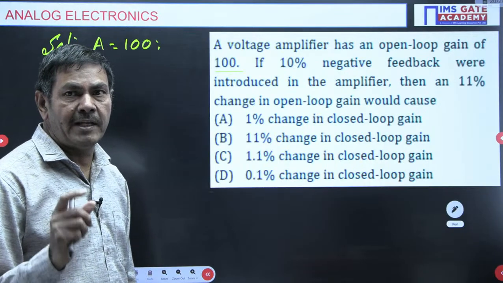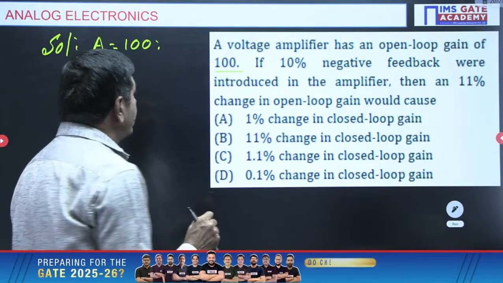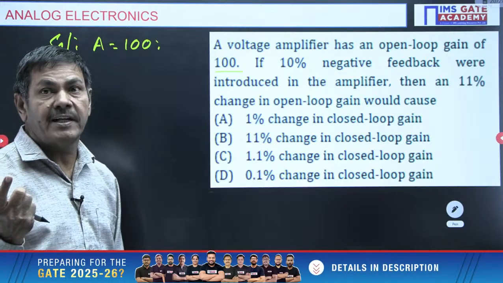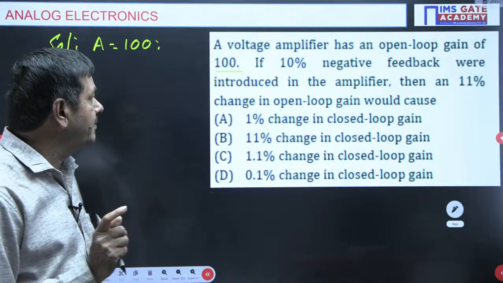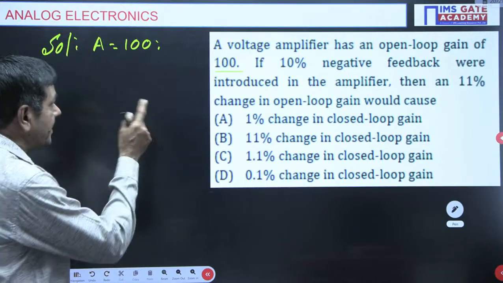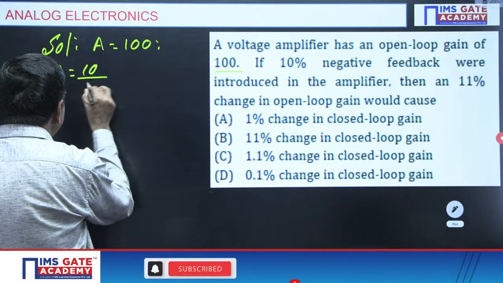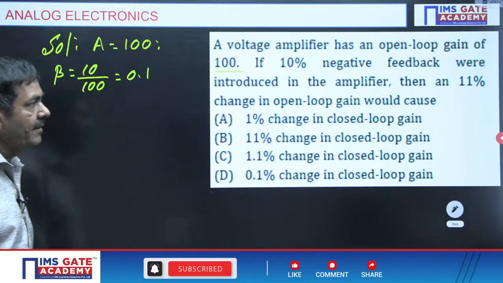Beta always lies between 0 and 1. The reverse transmission factor is denoted by the symbol beta. Beta must be within the range of 0 to 1. That's why the beta is given here as 10%. 10% means 0.1 here.